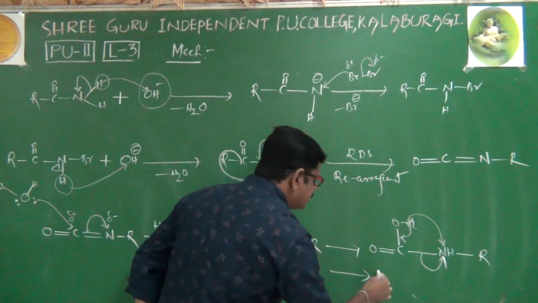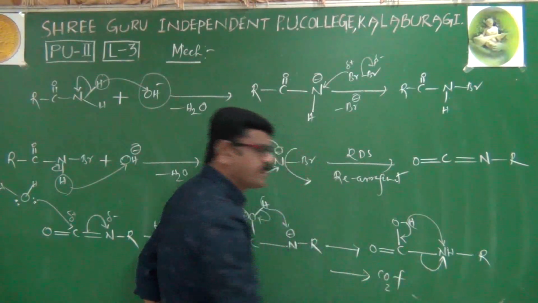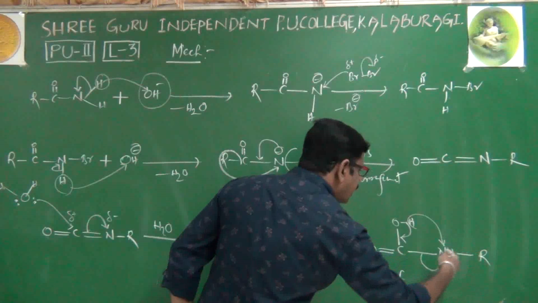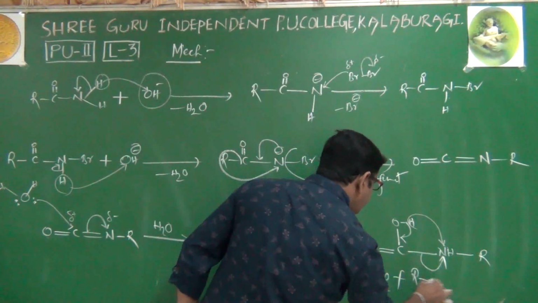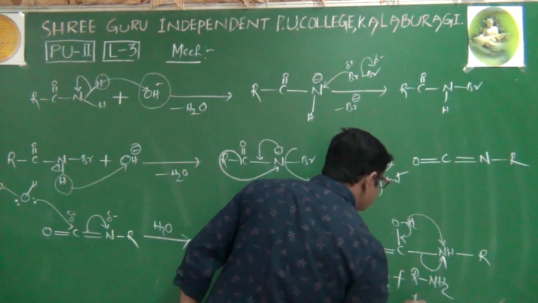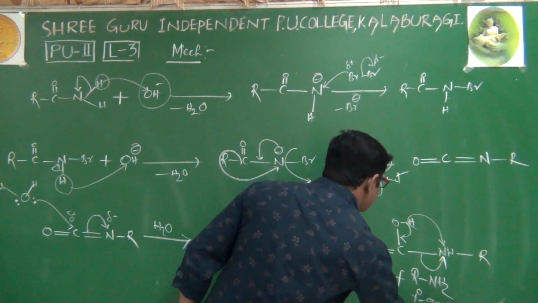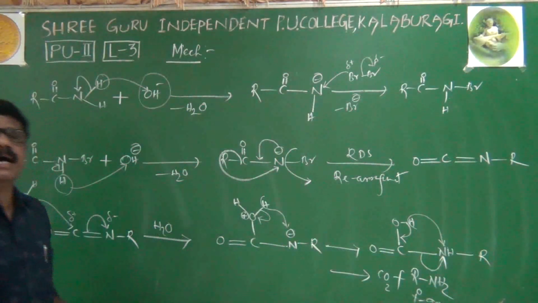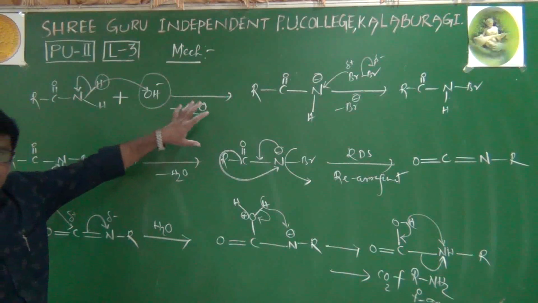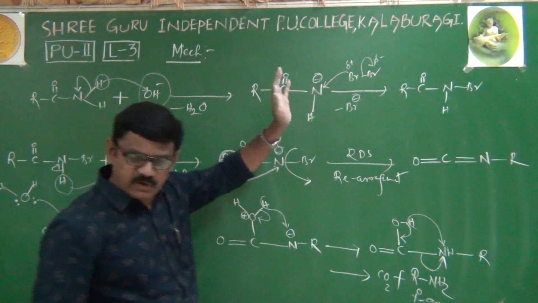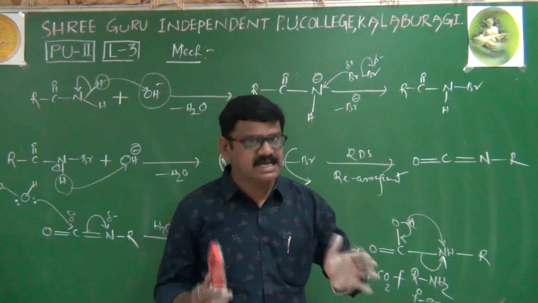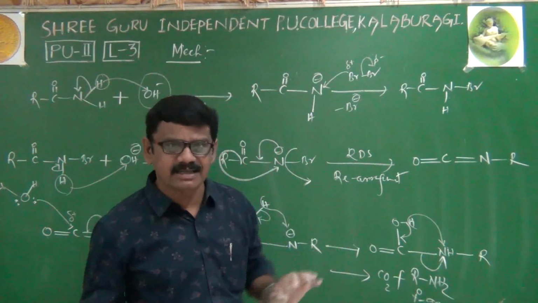Here also we will get C double bond O, nothing but carbon dioxide, plus RNH2. Our required primary amine is obtained. This is the mechanism of Hofmann's bromamide degradation. Of course, as far as our board exam is concerned, it is not given.